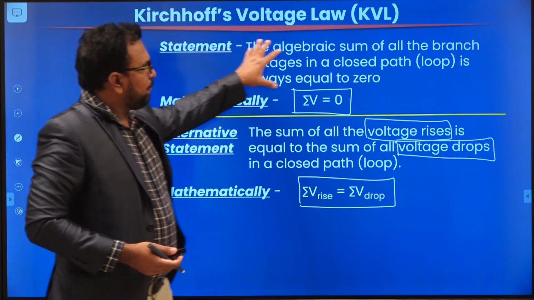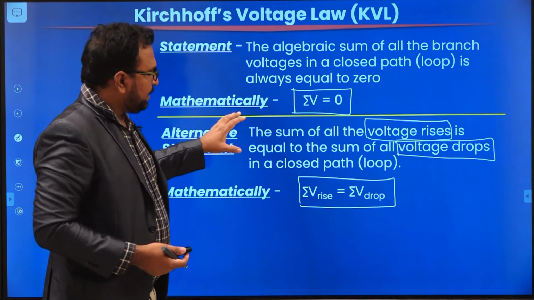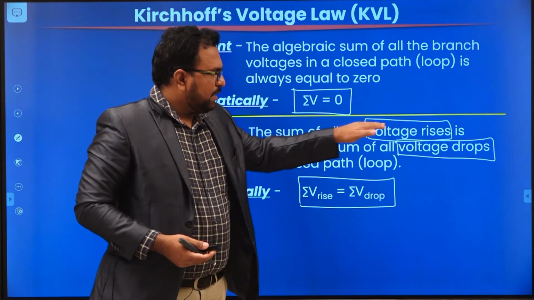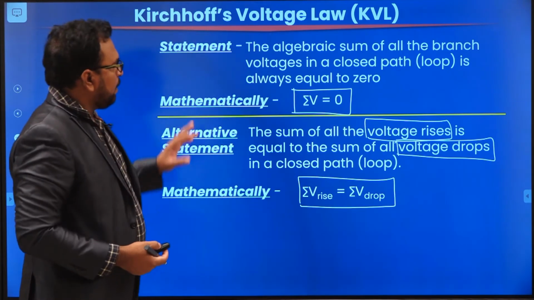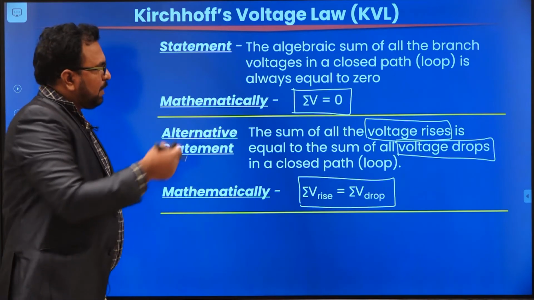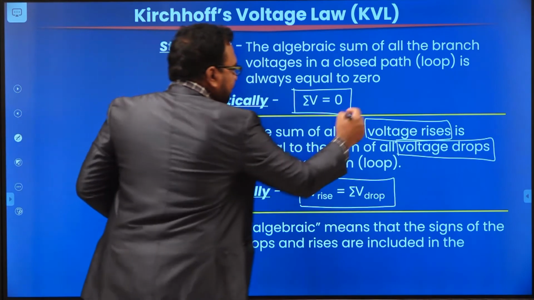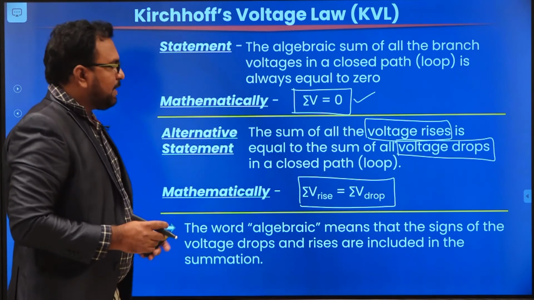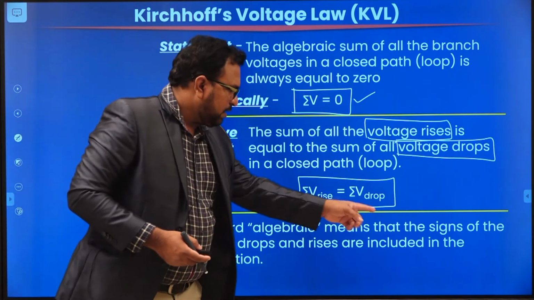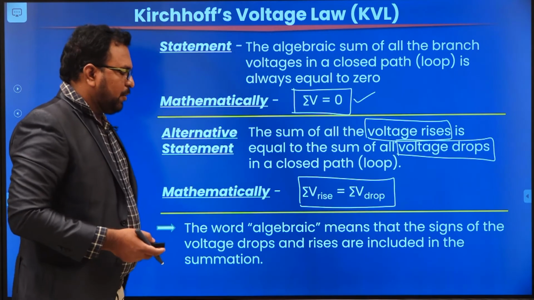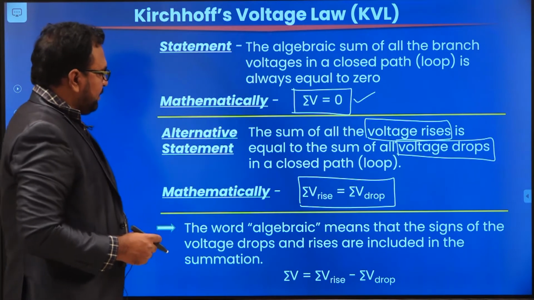In the first statement, we are going to take the algebraic sum of all the voltages. In the second statement, we are going to do the summation separately, so individual voltage rises and individual voltage drops, then we will equate those two sums. Just like in KCL, the term algebraic is nothing but that we are going to include the signs of voltage drops and voltage rises in the summation itself. Now let's see how we are going to apply this.